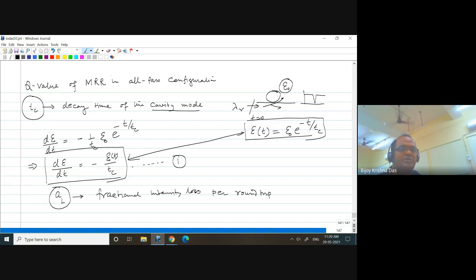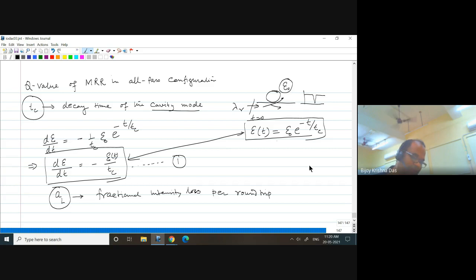You can consider instead of CW, a pulse is launched, and after one round trip how much energy is lost from the pulse. And CW also you can calculate depending on the parameters available to you. So we assume that AL is the fractional intensity loss per round trip, because that is very important and will help us to find out the Q value of the resonator.